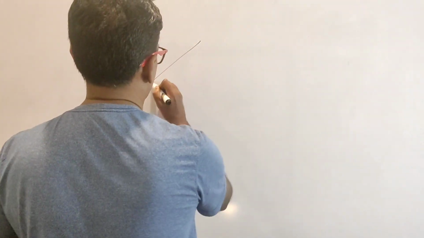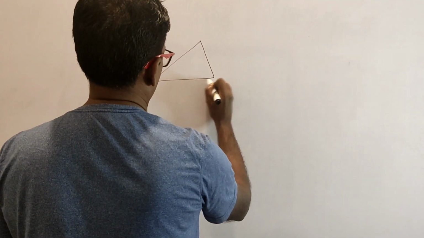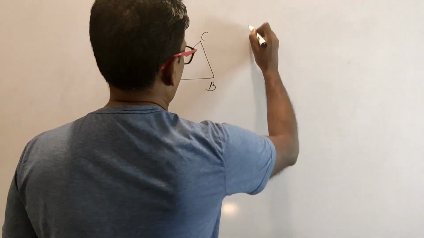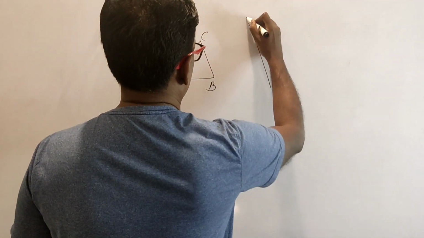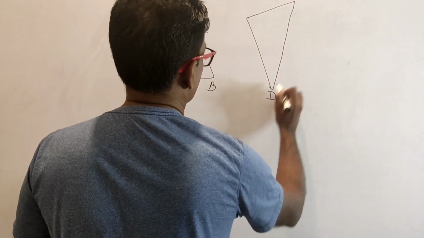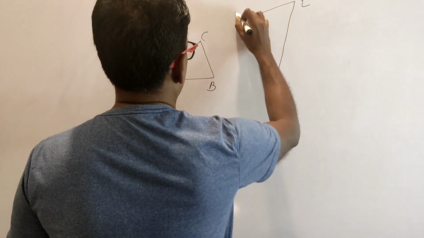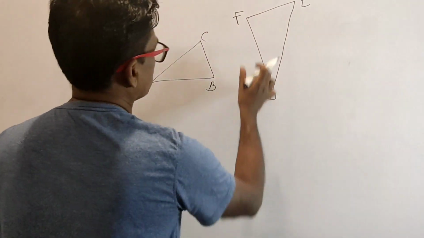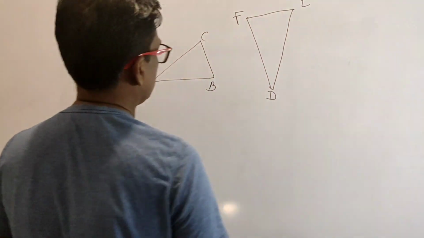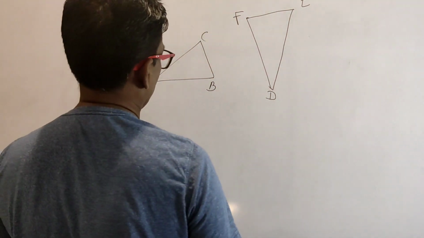Let's say this is triangle A, B and C, and this is triangle D, E and F. They don't look really congruent, right?